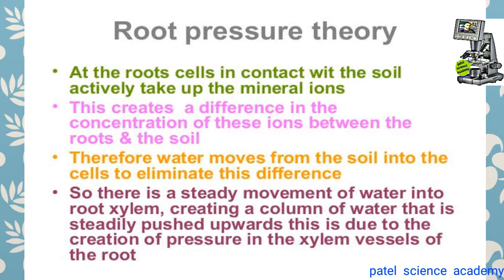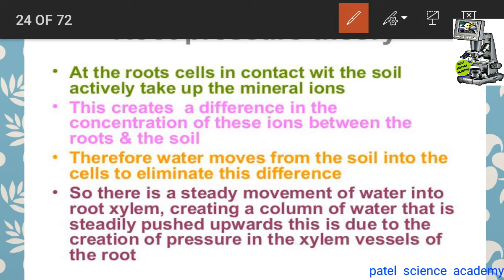Root pressure seems to be largely an osmotic phenomenon, and its development is an active process. Factors like the oxygen, moisture, temperature of the soil, salt content, etc., all influence the root pressure. So dear students, in the root pressure, the activity of the living cell is most important, and they play their role in the root pressure.